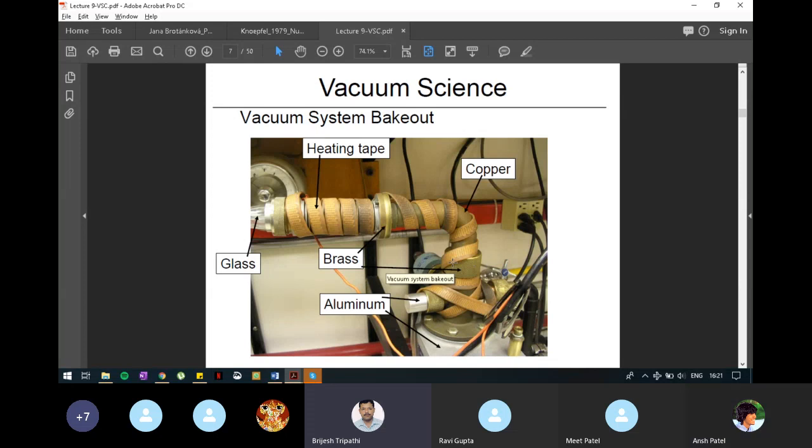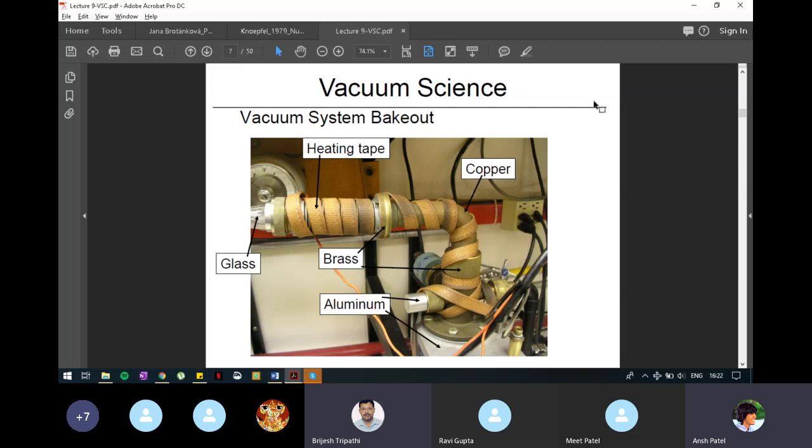In this part, what and all materials are used, just to show that this photograph is kept here. For baking out, once everything is connected, it is being baked out. For doing that, there is heating tape connected on top of the material tubes, and then it is switched on. After the heating tape is on, it will be heated up to a few hundred degrees Celsius. Everything is getting baked, outgassing will take place, and if the vacuum pump is running, the gases inside will be taken out through the vacuum pump.